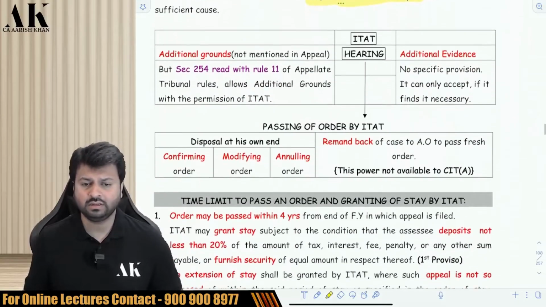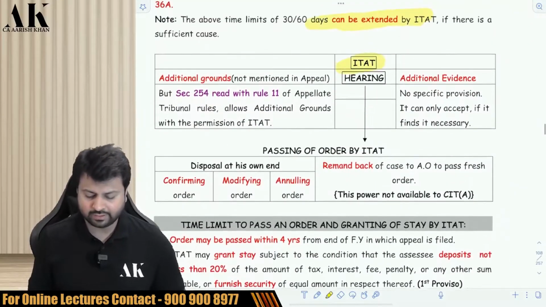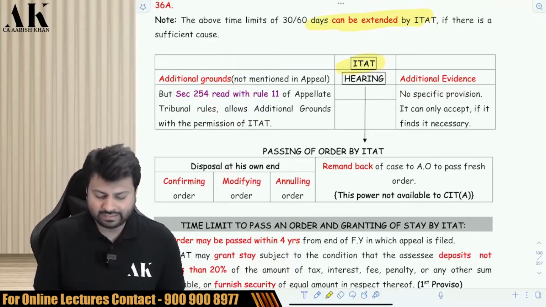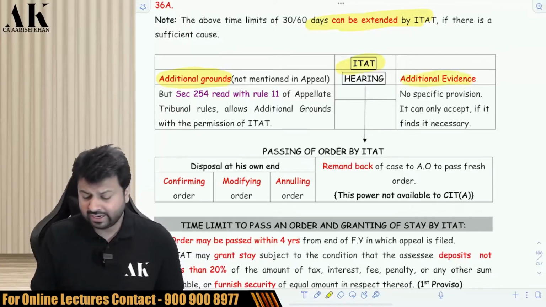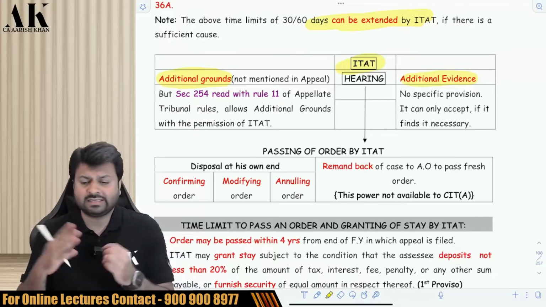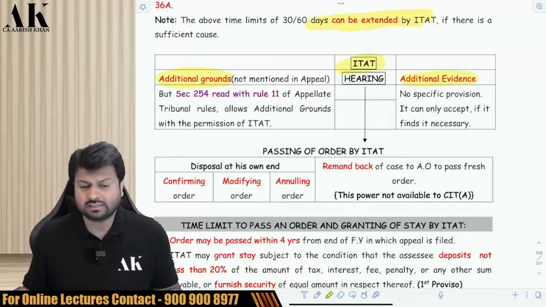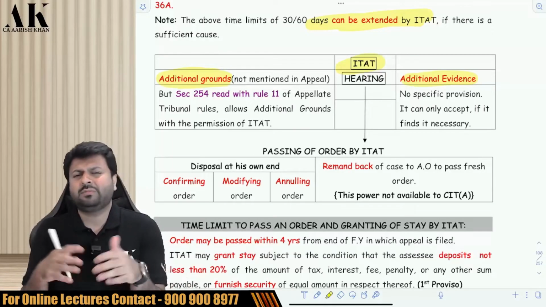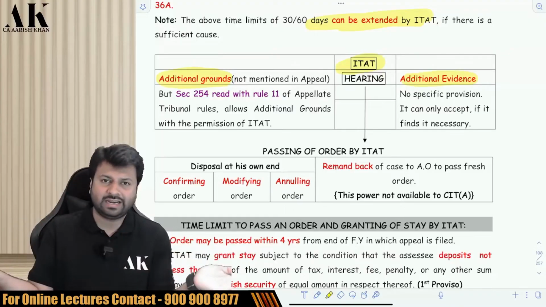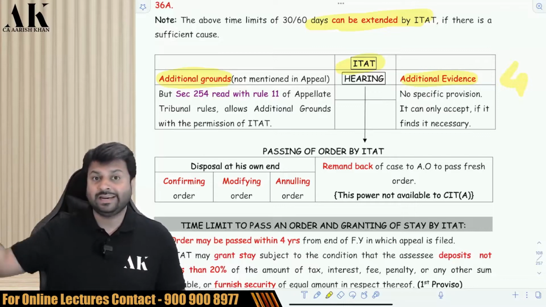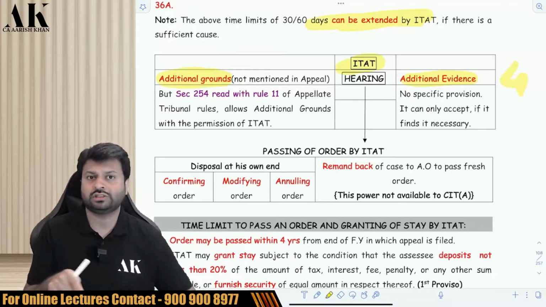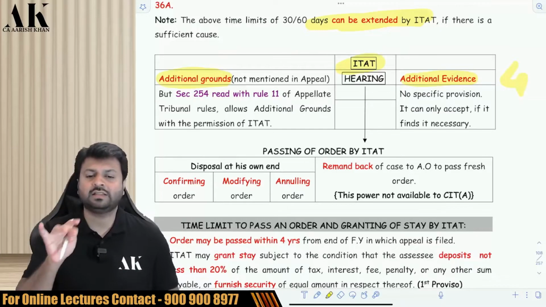Now, during the ITAT hearing, can additional grounds be considered by ITAT? Yes, ITAT can consider additional grounds if it is necessary, on a case-to-case basis. Can ITAT consider additional evidence? Yes, if it is considered necessary. It depends upon the ITAT's decision. There is no specific provision. There are no 4 conditions like there were in the CIT appeal. In the CIT appeal, there were 4 conditions in which additional evidence can be considered, but here there are no such conditions.